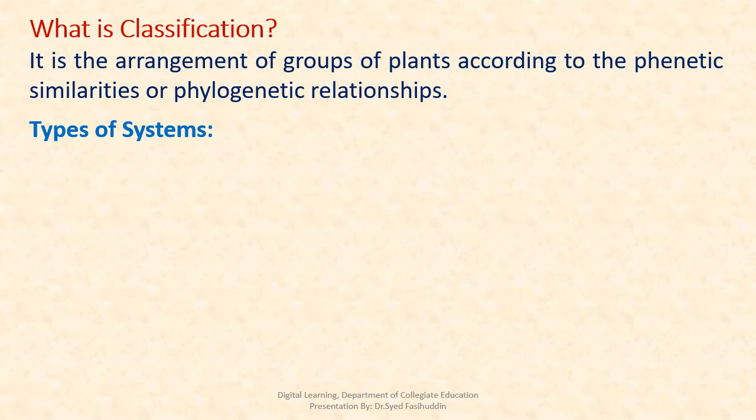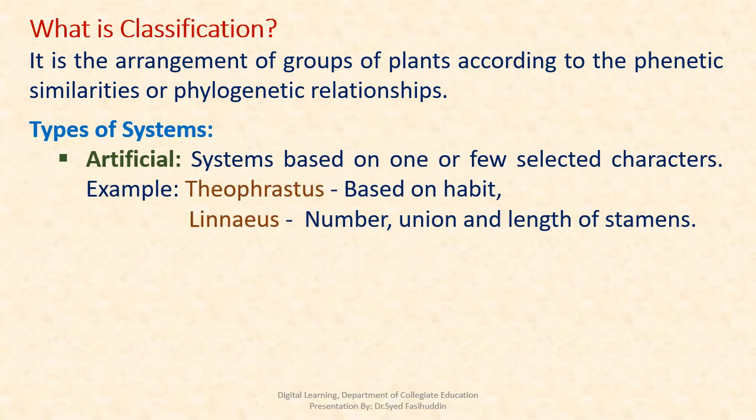What is classification? Classification is the arrangement of plant groups according to the phenetic similarities or phylogenetic relationships. There are three types of plant classifications. First one is artificial. Here the systems are based on one or few selected characters. For example, Theophrastus considered habit as the base for the classification of the plants, whereas Linnaeus considered number and the union as well as the length of the stamens for the classification.